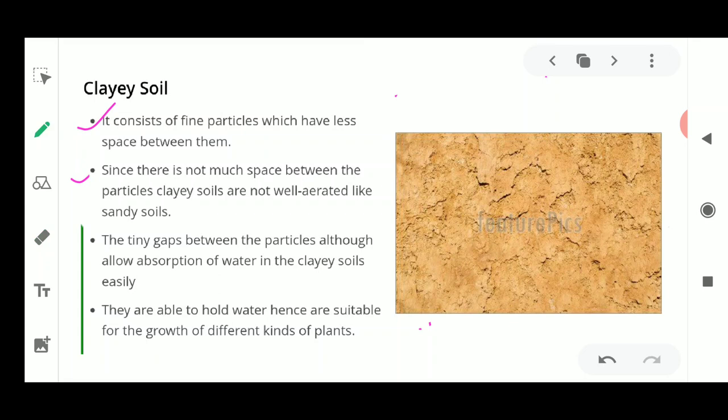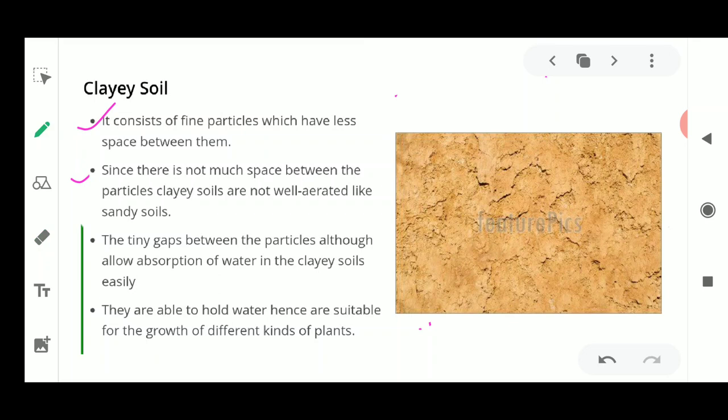So in this type of soil, some types of plants could be grown, and this is also useful from the agricultural point of view. It is useful to some extent, not to a very large extent, but it is responsible for the growth of various types of rice varieties, okay, paddy varieties.